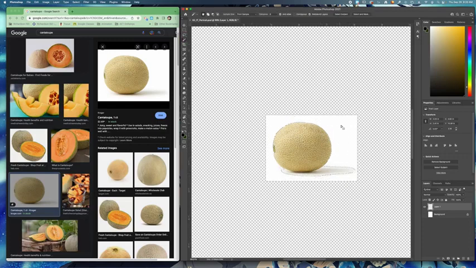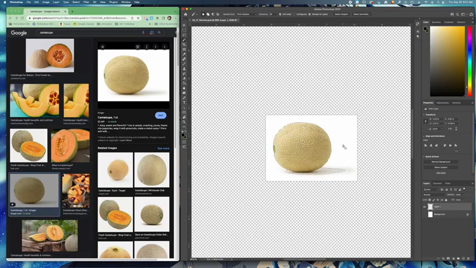I mostly use the magic wand whenever it's one solid color. Notice that the shadow is not included, so it might just be my tolerance level. You can mess around with the tolerance level if you need to. It's still not including the shadow, but now this is included, so that's too much.